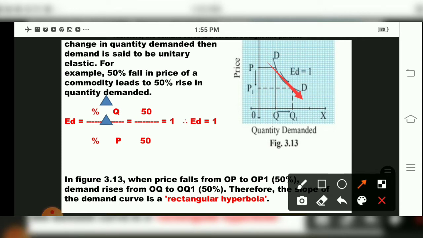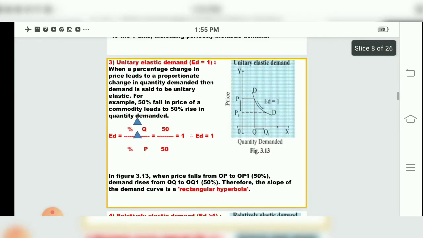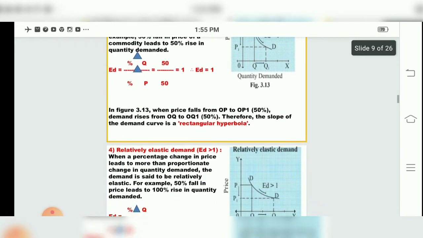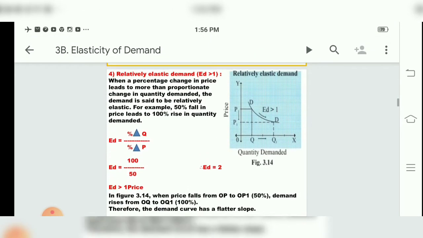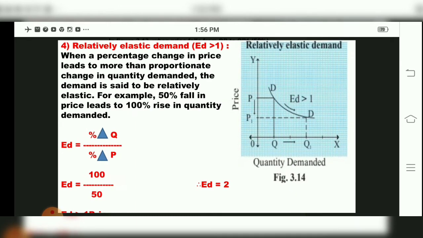See what this diagram tells us. When price falls from OP to OP1, that is a 50% fall in price, and demand rises from OQ to OQ1, a 50% rise. Same proportionate change has been done, and that is why the demand curve is a rectangular hyperbola. Keep in mind. Then the fourth type of demand, children, is relatively elastic demand, that is ED greater than 1.